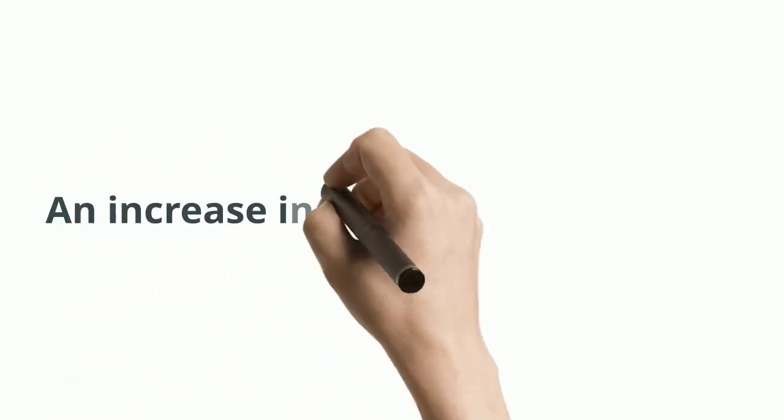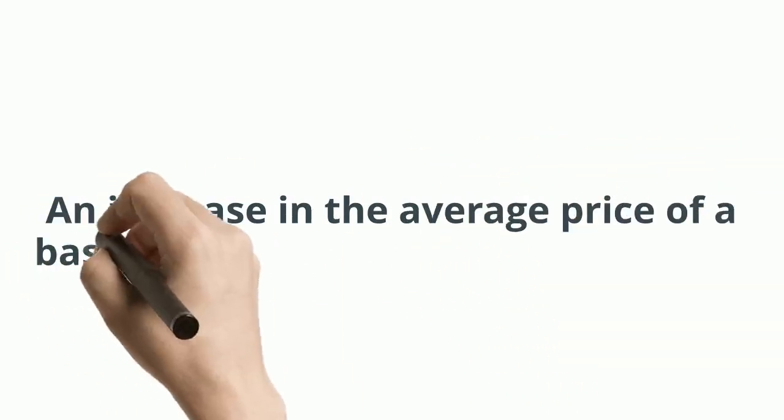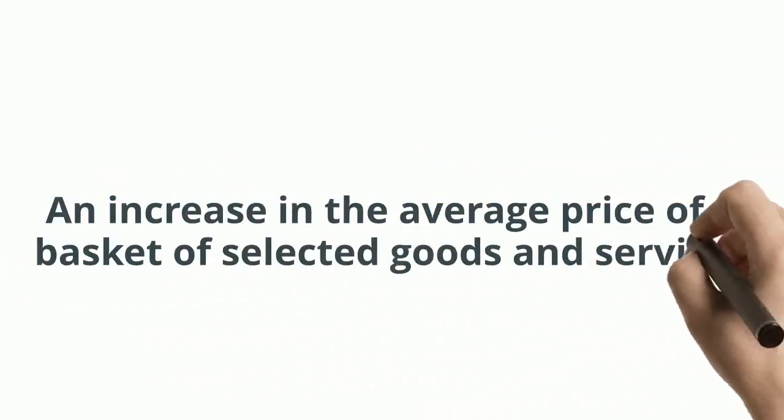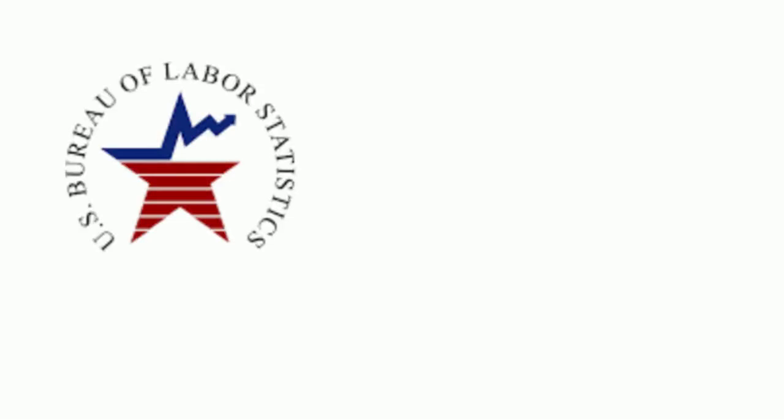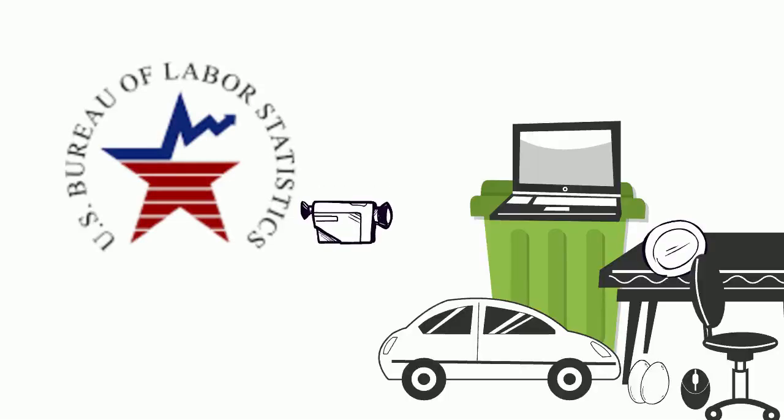An increase in the average price of a basket of selected goods and services signals inflation. A little bit of inflation is good for the economy, as it promotes growth, so governments try to keep the inflation rate at around 2%.